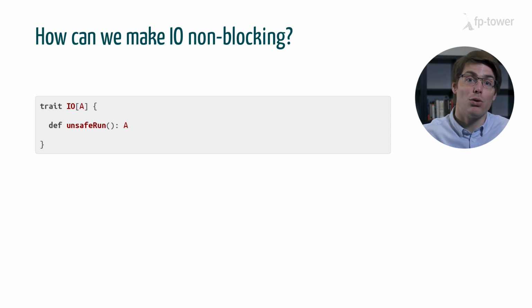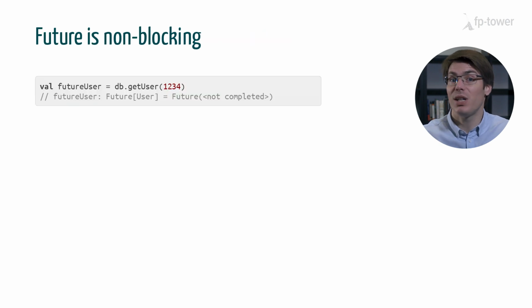Let's have a look at Future once again to get some inspiration. We say that Future is non-blocking, but what does it mean exactly? It means that when we create a future, we don't wait for the code inside the future to complete. For example, when we call db.getUser, we get back a future immediately. We don't wait to receive a user record from the database.